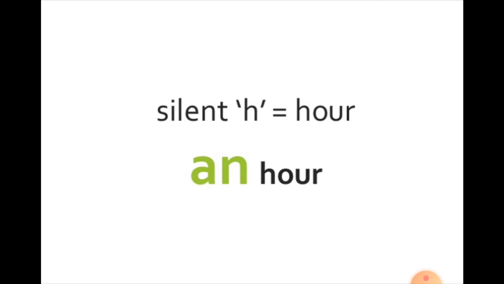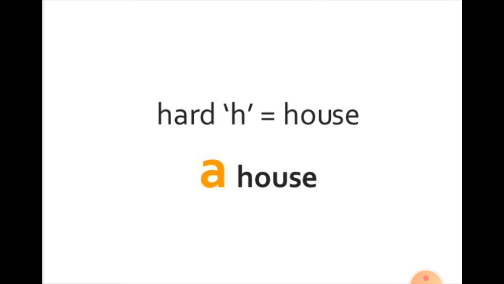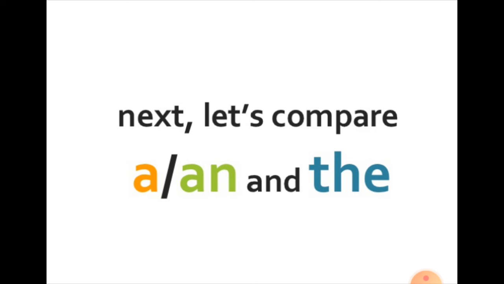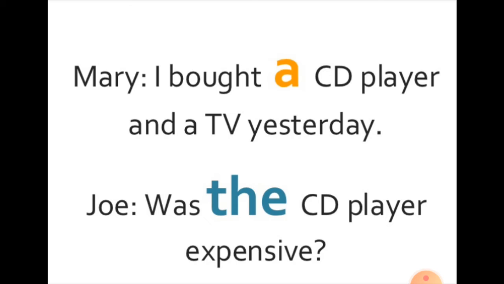We don't say har. Because H is silent here, the sound is of the vowel, and therefore we use an hour. Hard H, a house, a her. The sound of H is very hard here. Therefore, we use a.